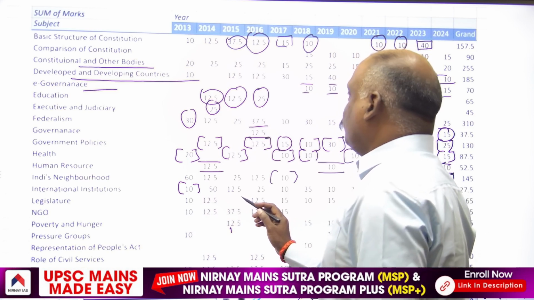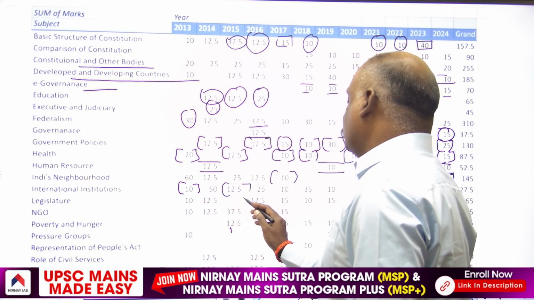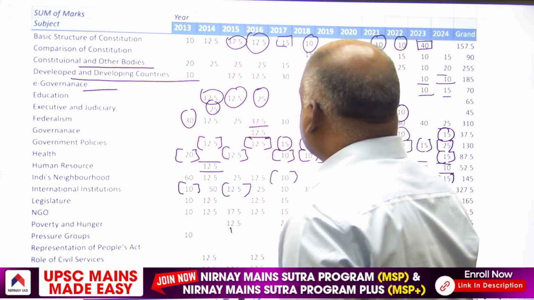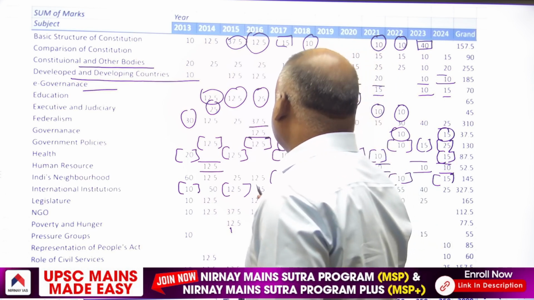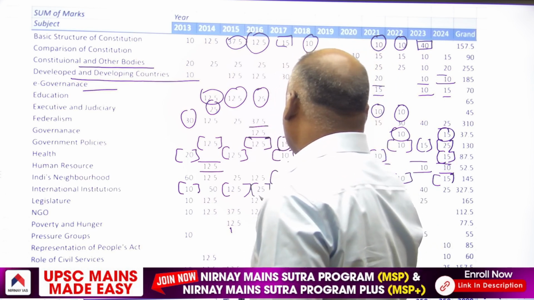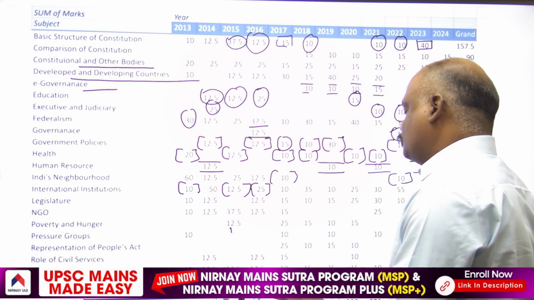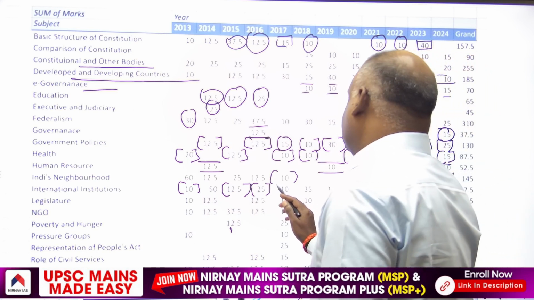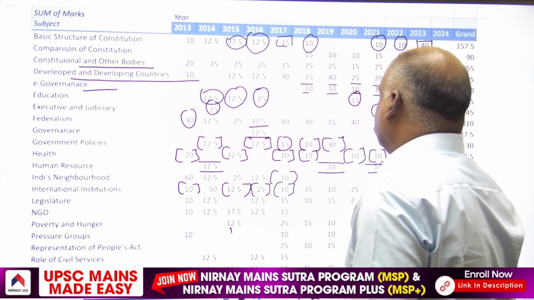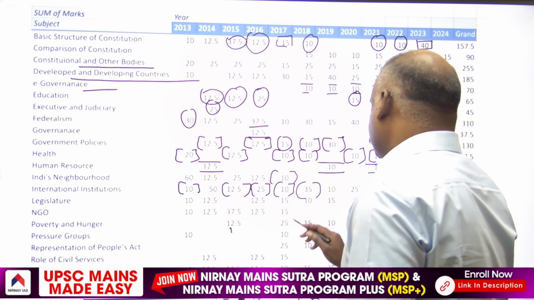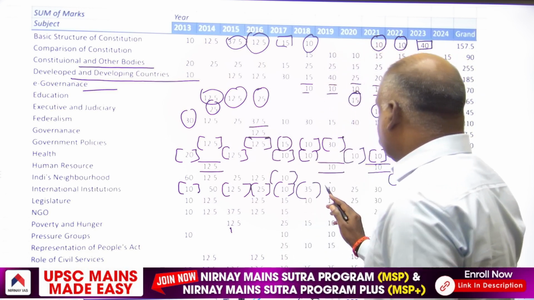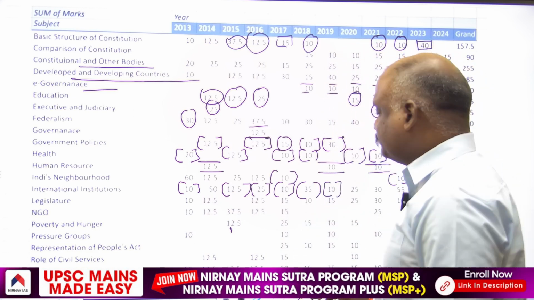In 2015, 12.5 marker. In 2016, again 25 marks, that means two 12.5 markers. In 2017, one 10 marker. In 2018, 35 marks. In 2019, 10 marker.